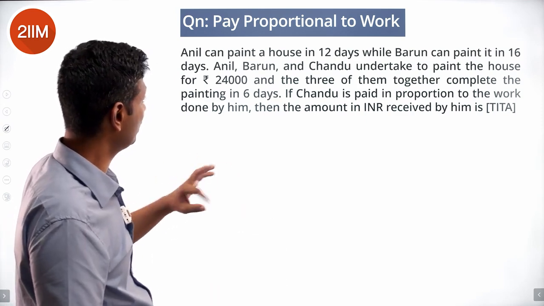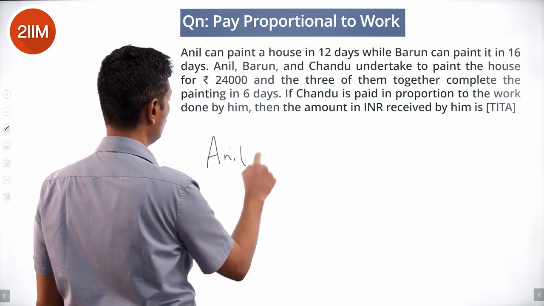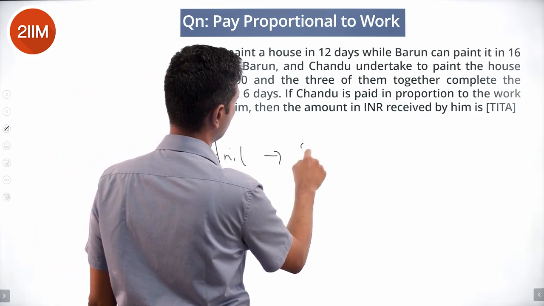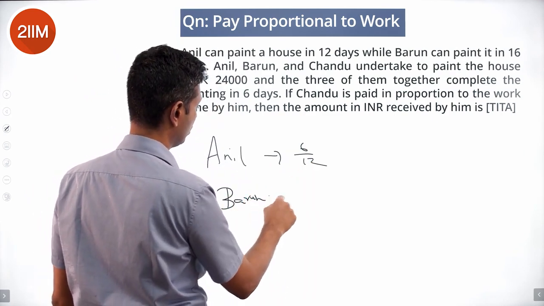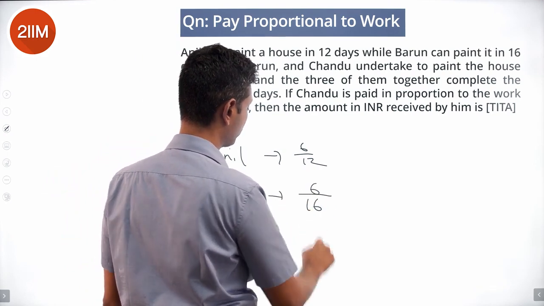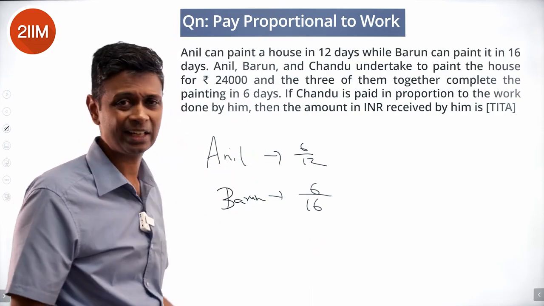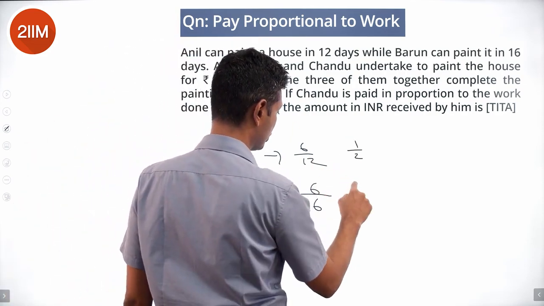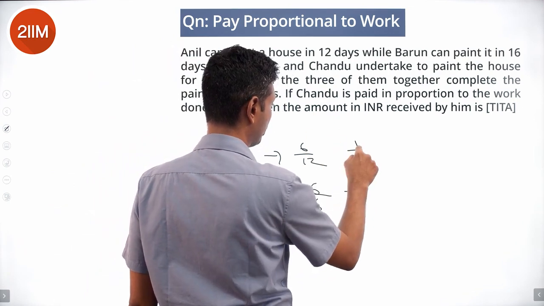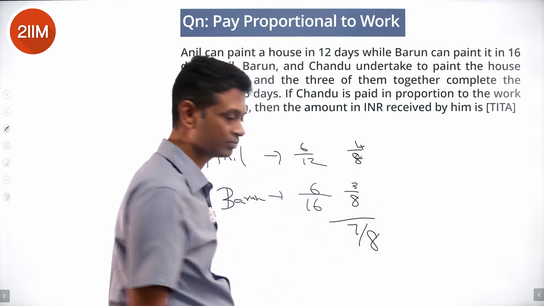Anil works for 6 days, so Anil will complete 6 by 12. Barun also works for 6 days, so Barun will complete 6 by 16. The remaining is done by Chandru. So subtract that, we'll get the remaining, then we are through. 6 by 12 is 1 by 2. 6 by 16 is 3 by 8. 1 by 2 is 4 by 8. These two together do 7 by 8.